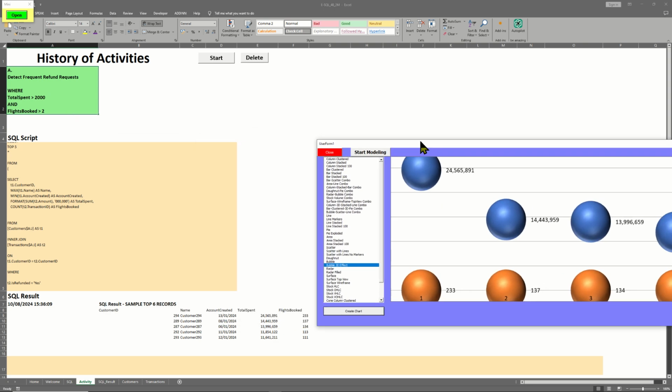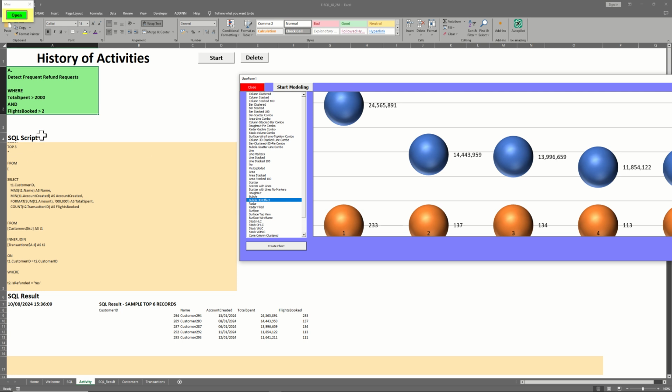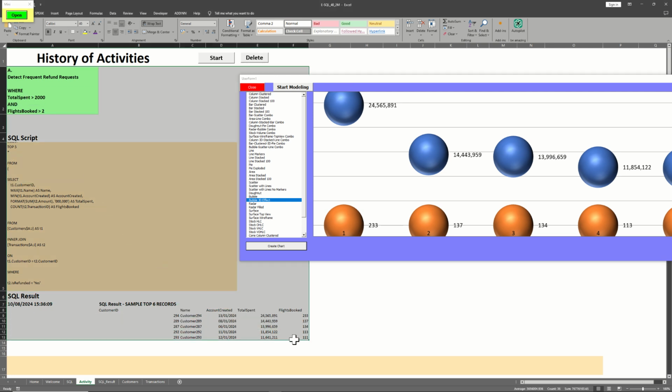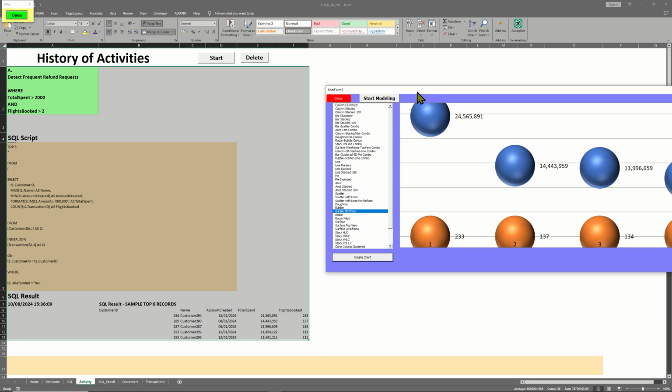I'm going to put this aside so you see it clearly. From this bit up to here, let me move this one a little bit. This marks the first bit, what the senior managers want us to do. We have modeled another kind of insight into their data, where we're getting customers that are constantly making refund requests.